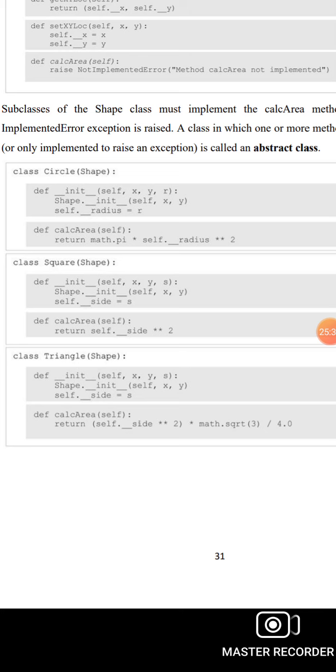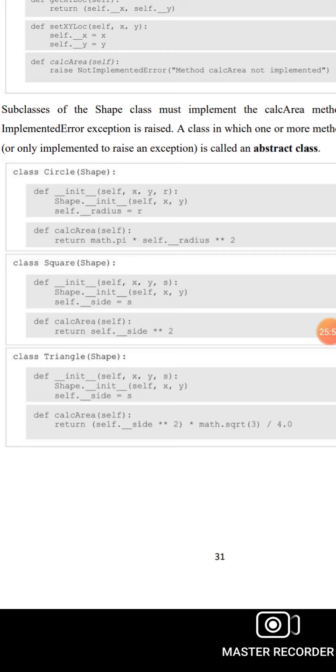Class Square(Shape): def __init__(self, x, y, s): Shape.__init__(self, x, y), self.side = s. def calc_area(self): return self.side ** 2.